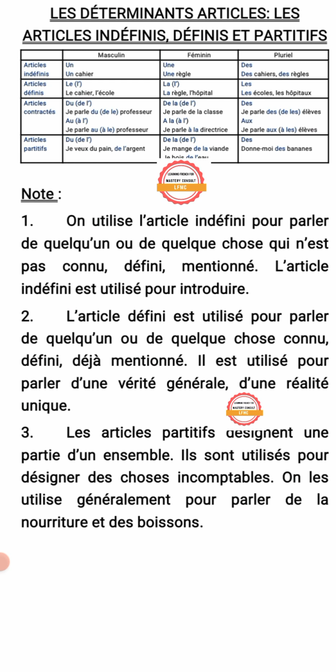There is a note there. Nous avons une note numéro 1. On utilise l'article indéfini pour parler de quelqu'un ou de quelque chose qui n'est pas connu. Défini, mentionné. L'article indéfini est utilisé pour introduire. We use indefinite article to talk about someone or something that is not known, well defined, mentioned. To talk about something that is not mentioned.